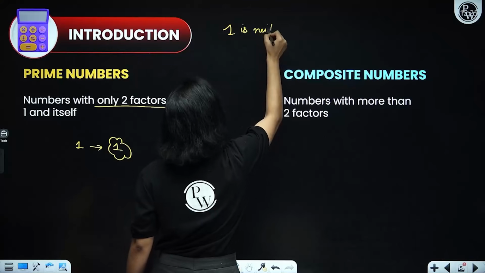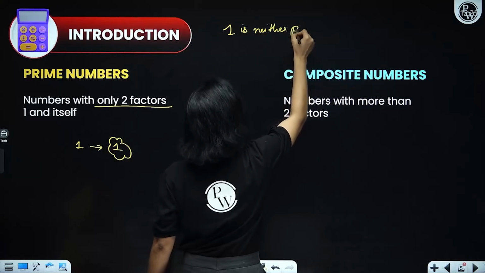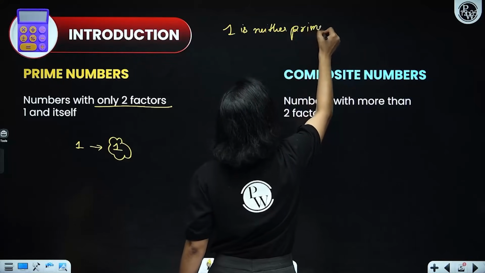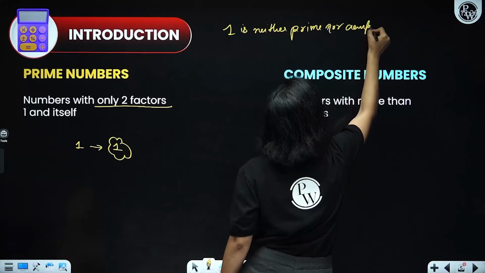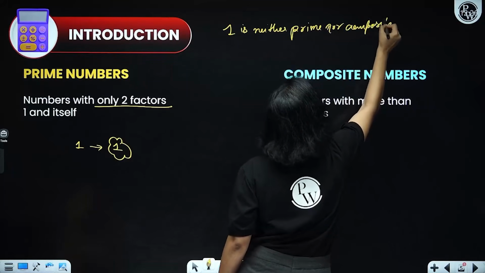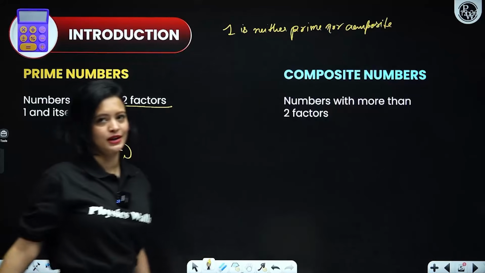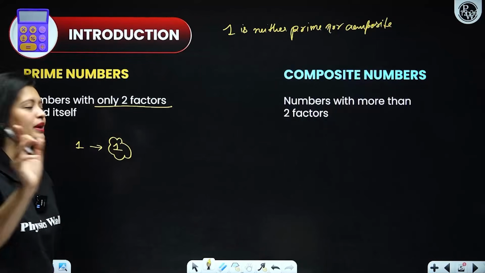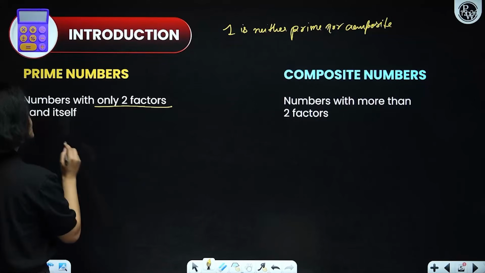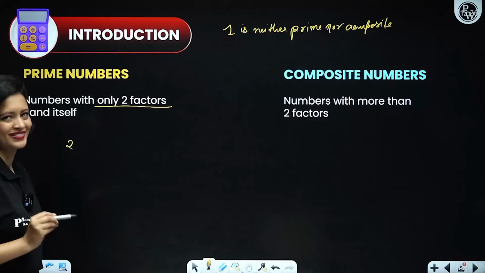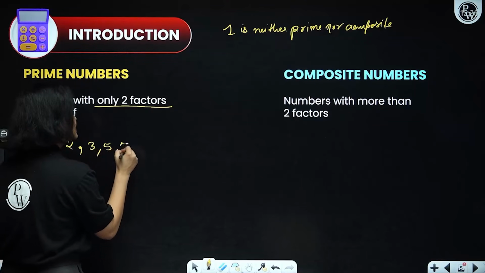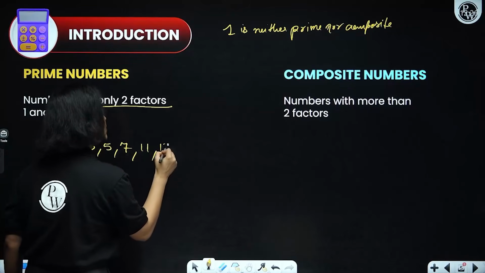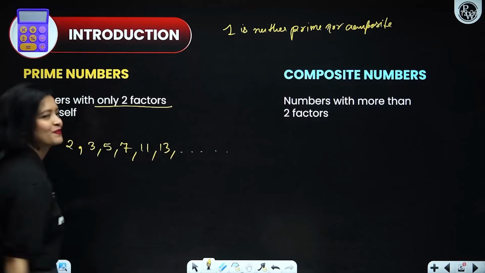Why have I written nor composite? We'll come to that when we are writing down the definition of composite numbers, right? So 1 is not a prime number, everyone. So the first prime number is 2. Then we have 3, then we have 5, then we have 7, we have 11, we have 13, and so on and so forth, right?